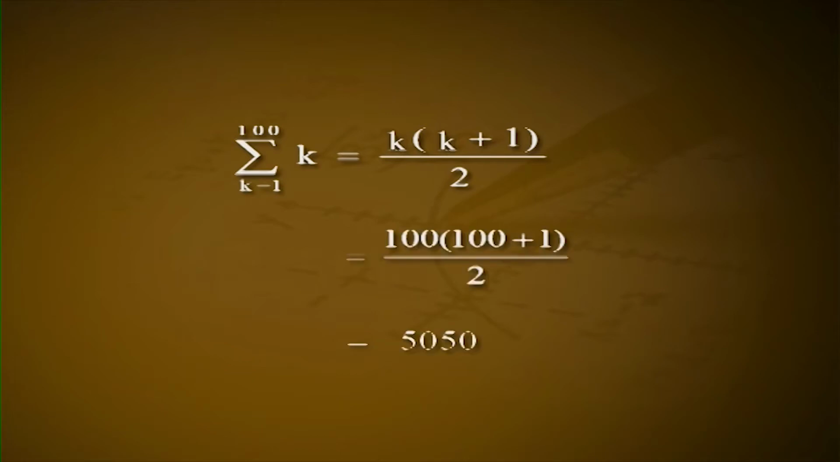Series are often represented in a compact form called summation notation, which uses the stylized version of the capital Greek letter sigma. Using this notation, the above summation is written as sigma k equals 1 to 100 of k. The value of this summation is 5050. It can be found without performing 99 additions as follows: sigma k equals 1 to 100 of k is equal to k times (k plus 1) by 2, which is equal to 100 times (100 plus 1) by 2, which is equal to 5050.